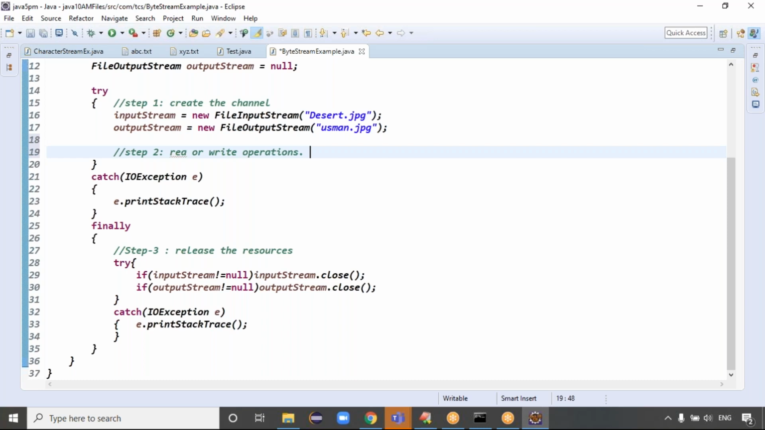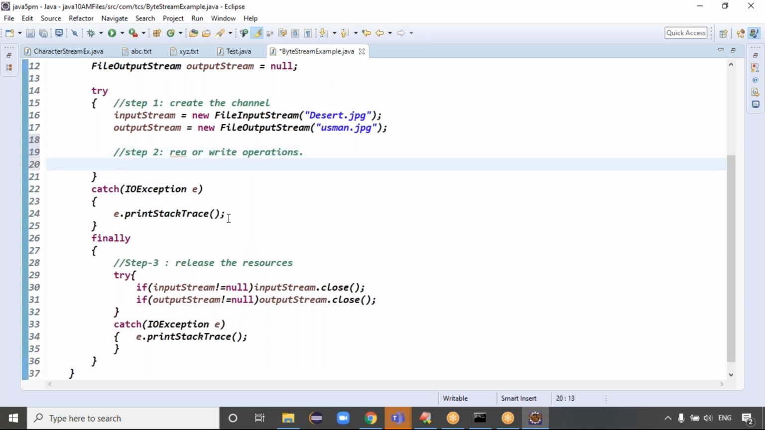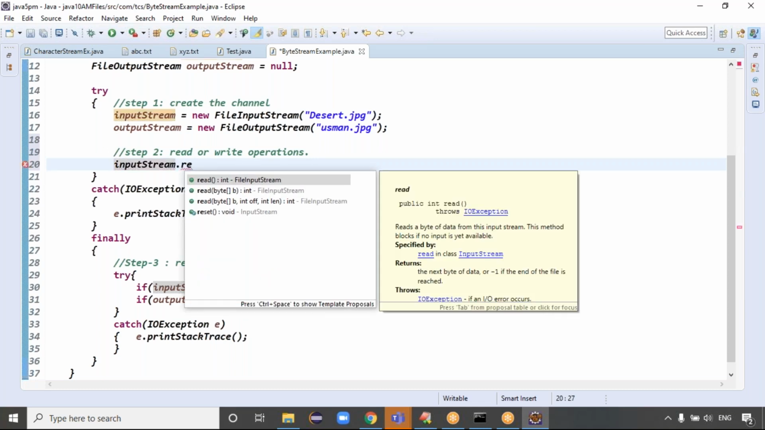Exactly. If you go for the read or write operations, here the process is common again. So first, you have to read the data. Input stream dot read method. Yesterday, what did the read method return? Yesterday the read method returned the first character, right? It reads the character, right?